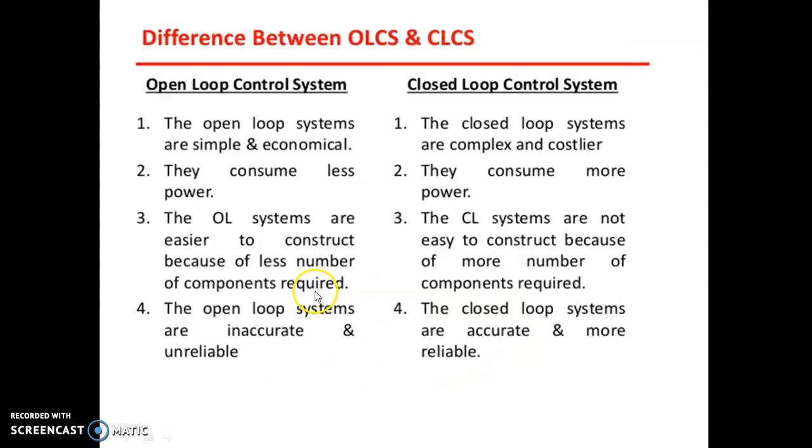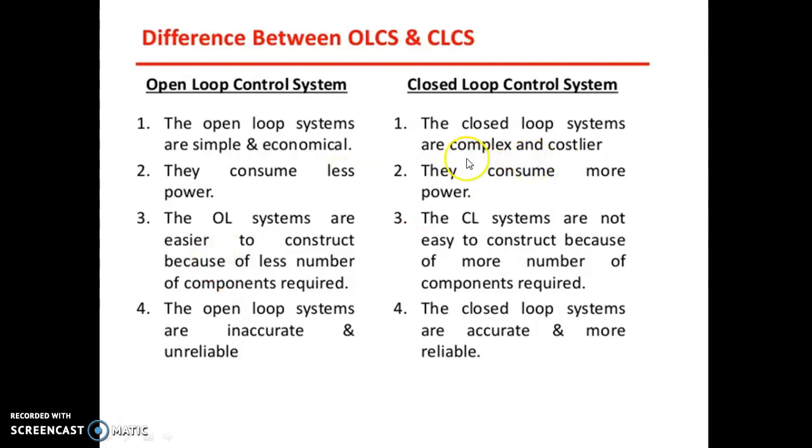So what is the difference between open loop and closed loop? Open loop systems are simple and economical, as there is no feedback, whereas closed loop is complex and costlier, because you have feedback. Your output must be sensed and compared with your desired input.